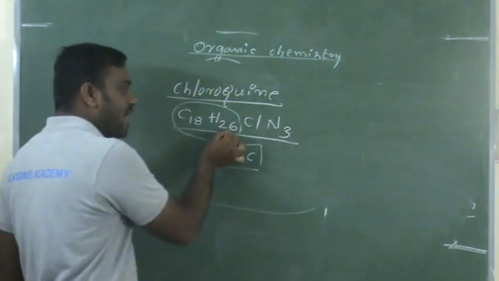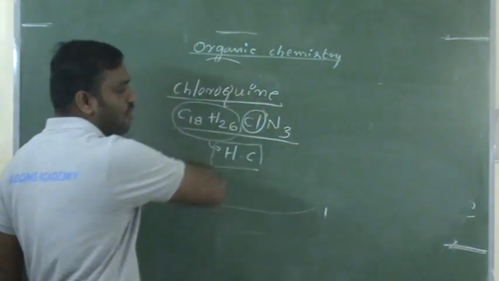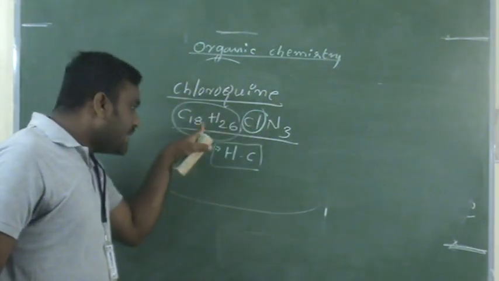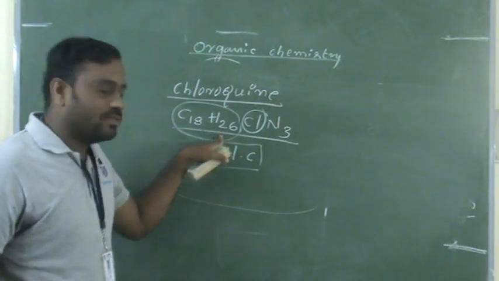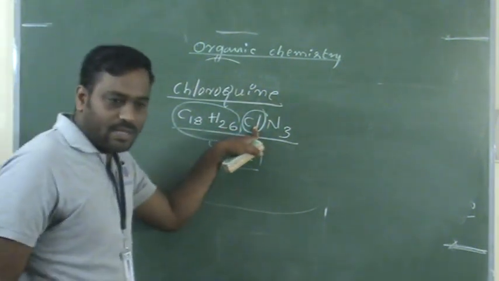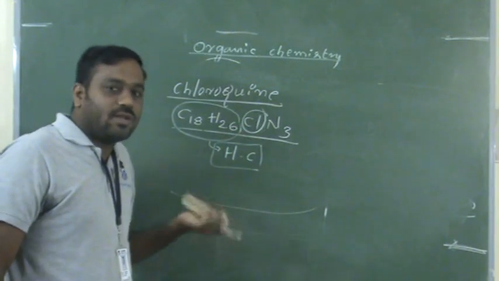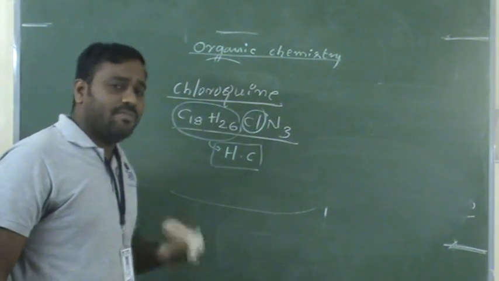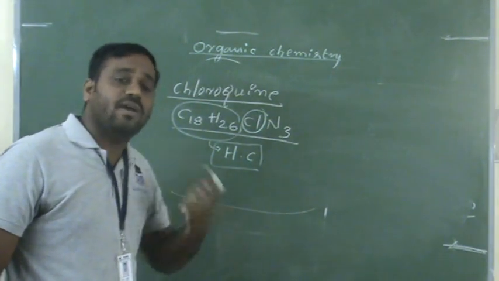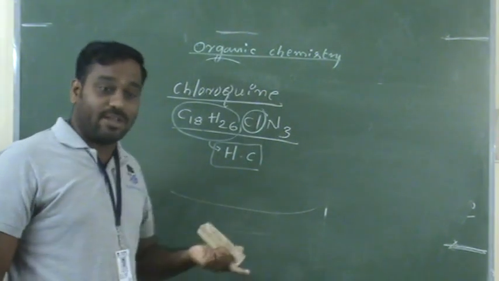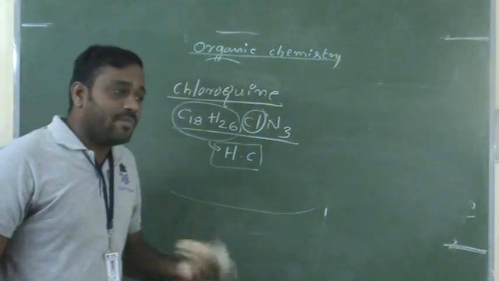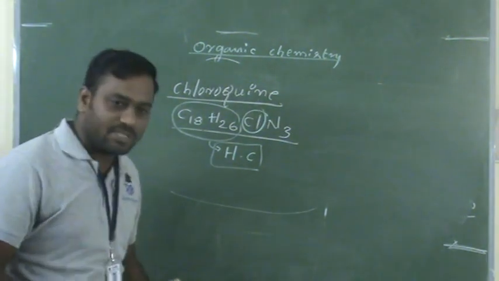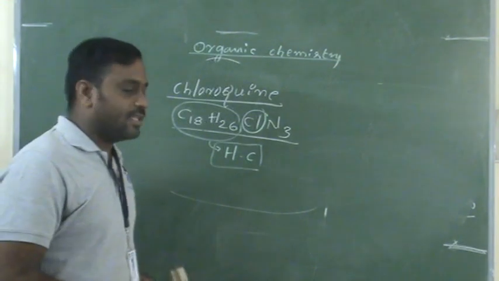In that we are removing one hydrogen atom and attaching chlorine. Chlorine, you know, is a halogen. So in this hydrocarbon, we remove one hydrogen and attach the halogen. This belongs to a halogen compound. That's why chloroquine is a drug very useful for treatment of malaria. Actually, it is an anti-malaria drug, but it is also used for treatment of corona disease. It is not much successful, but some symptoms decrease.